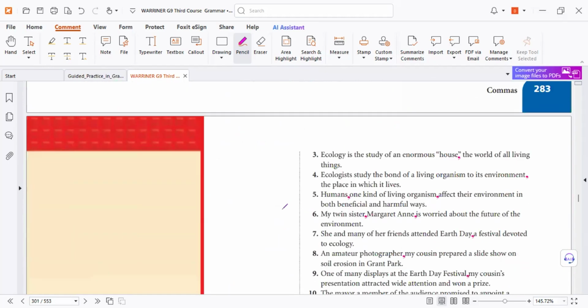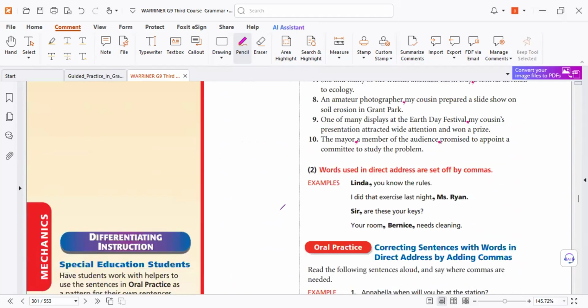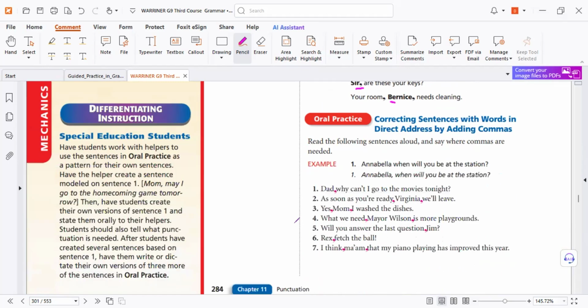And of course, we have many questions you can revise at home. Of course, we can use commas, as you know, in reading and writing to address people, like Linda. I'm talking to Linda. You know the rules. Here you're talking to a person. If you delete the comma, it will be confusion. So you need a comma. Sir, are these your keys? So you're talking to a person. Your room, Ernest, talking to Mr. Burns. This way. So it's so easy.